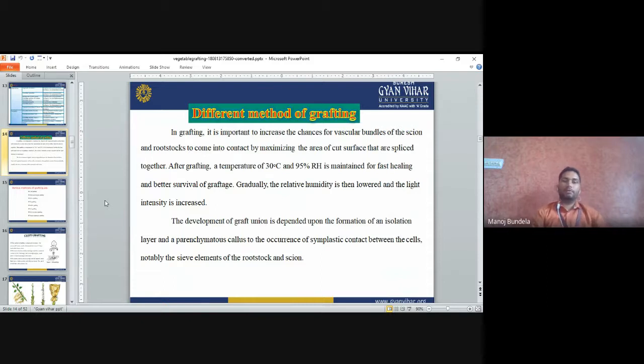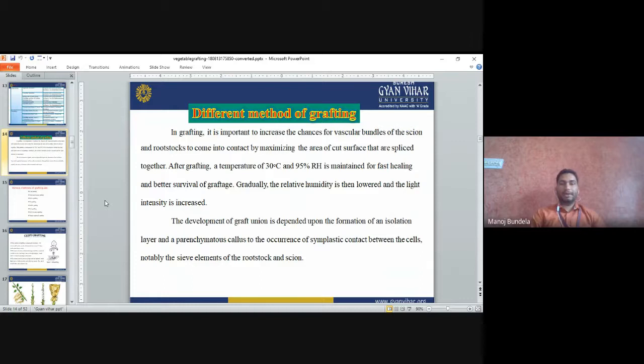When we join the cuts of the rootstock and scion, we have to take care that the maximum area of vascular bundles comes in contact, so that the chance of the graft setting is more.